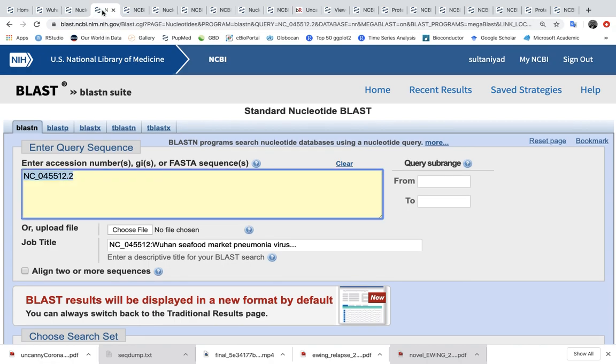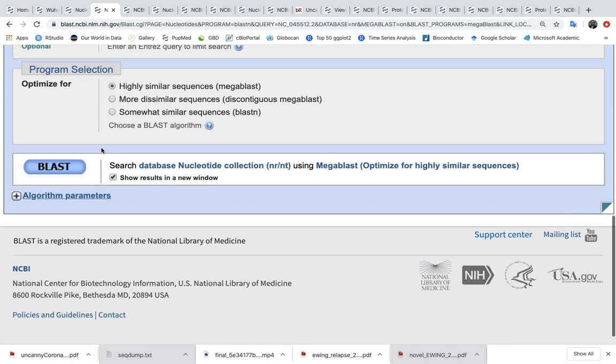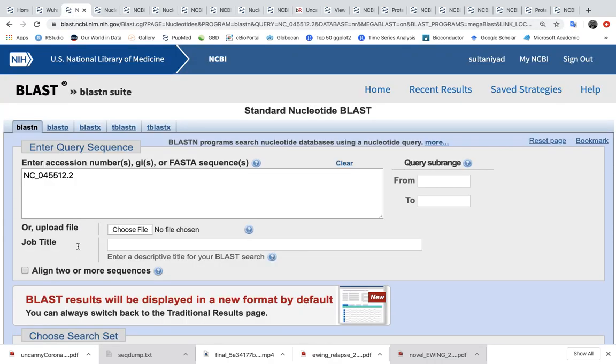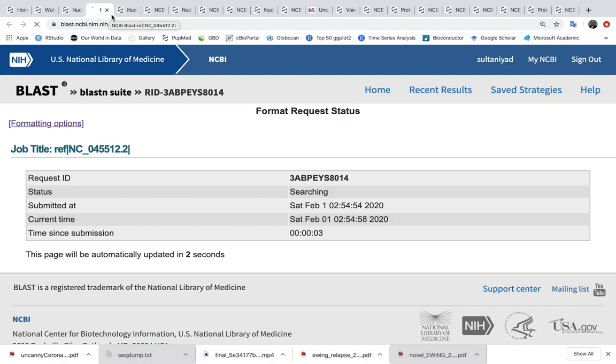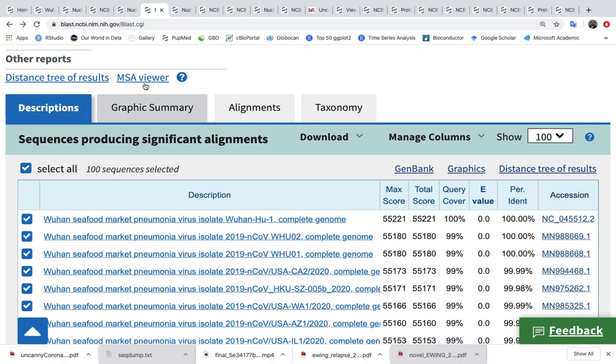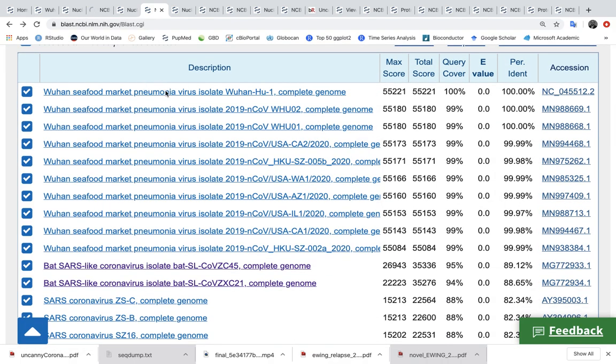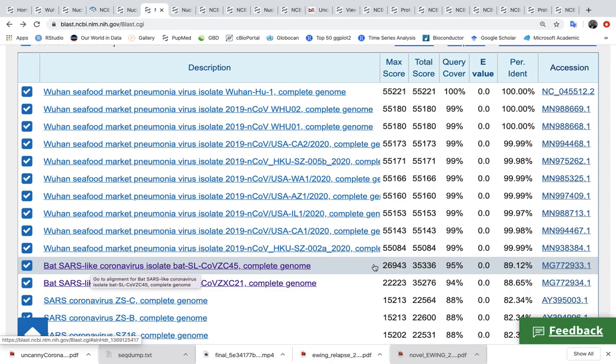So what will this do? This will look for all organisms, or viruses, so we specify viruses, that have a similar genetic code. If we do this, it will take a while to search and refresh itself until it finds results. And this is the result of the BLAST. This is what you will see. The virus aligned very well to other different isolates. The closest one is the bat SARS-like coronavirus genome, and the similarity is 89%.